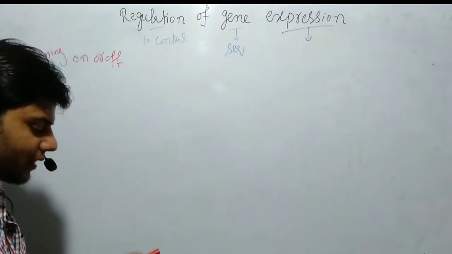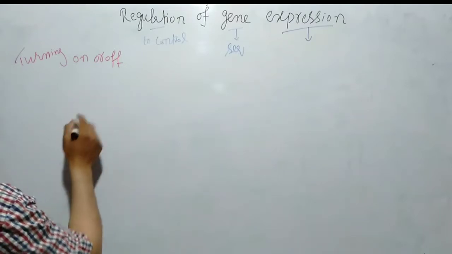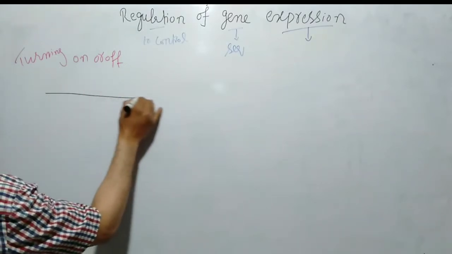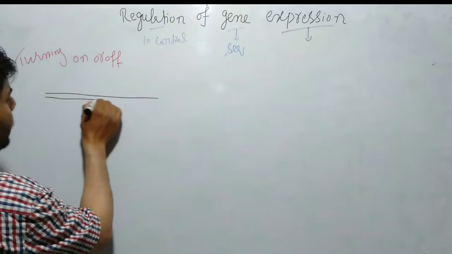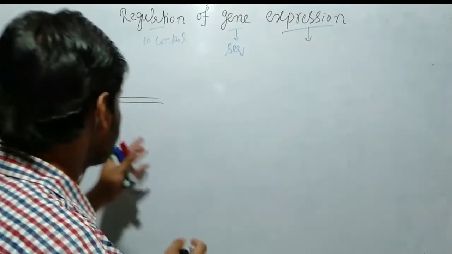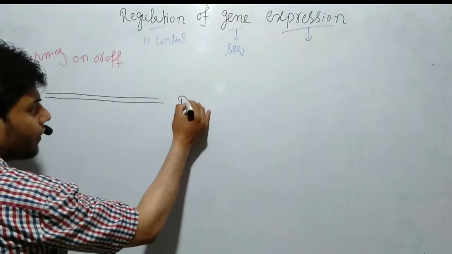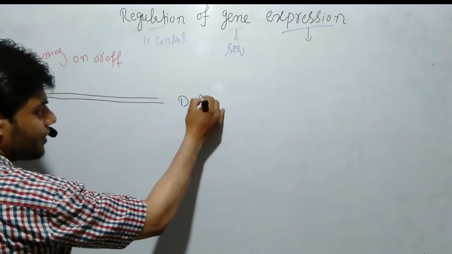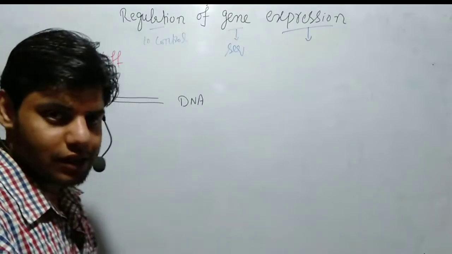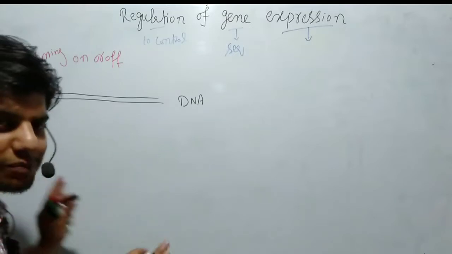Now let me explain the process with a diagram. Let's suppose we have a DNA. All of you know that most DNA is double-stranded. Let's suppose this is a simple DNA.